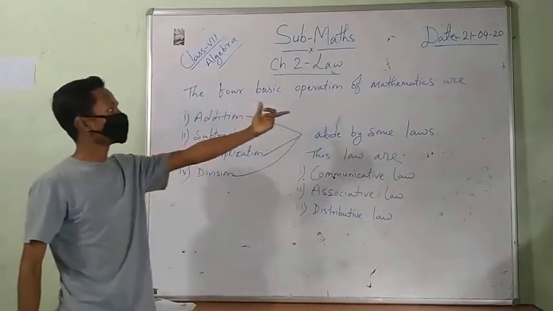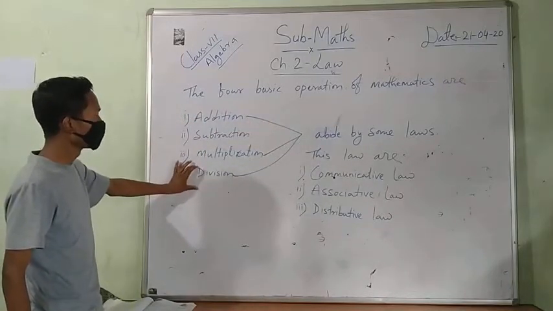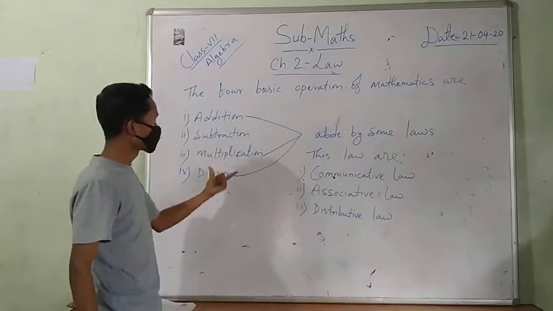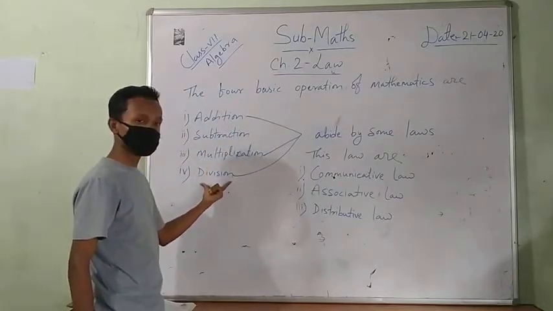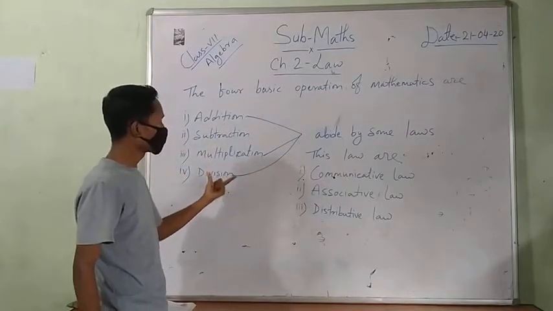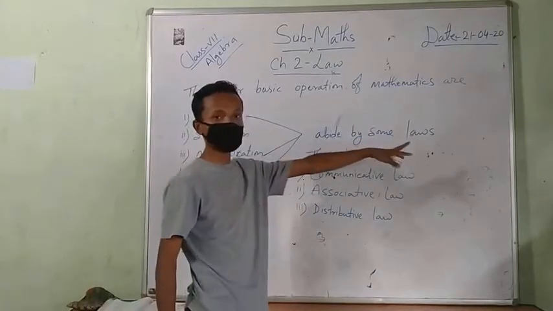Okay, the four basic operations of mathematics are addition, subtraction, multiplication, and division. Out of these, addition, multiplication, and in some special cases division also abide by some laws.